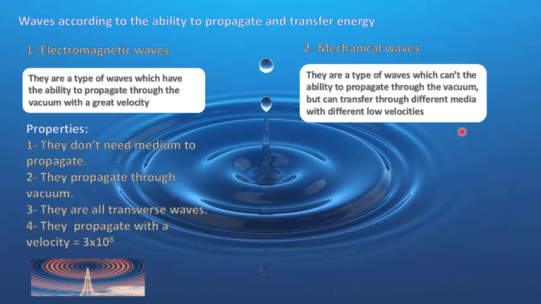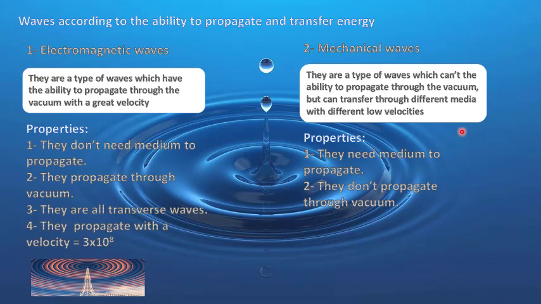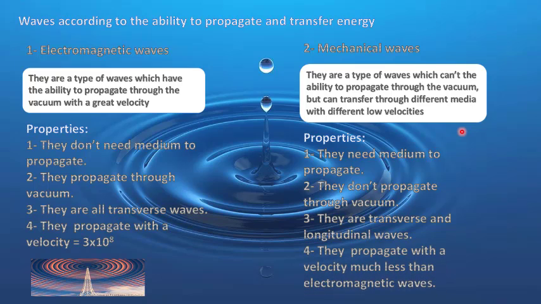The properties of these waves: number one, they need medium to propagate through. Number two, they don't propagate through vacuum. Number three, they are transverse and longitudinal waves. Number four, they propagate with a velocity much less than electromagnetic waves. Examples of these waves, like the waves of sound.